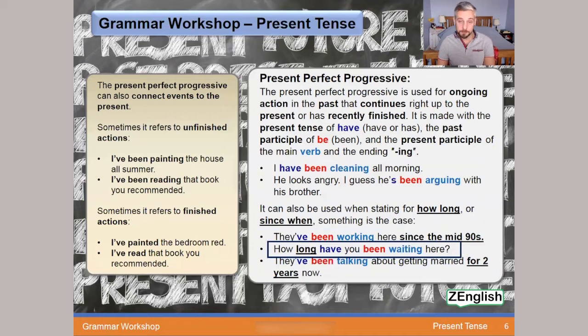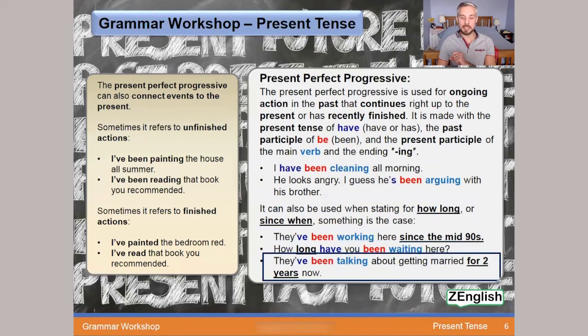How long have you been waiting here? Have you been waiting? And they've been talking about getting married for 2 years now. So again, this one is all about how long something has been the case, of how long they've been talking about getting married, 2 years.